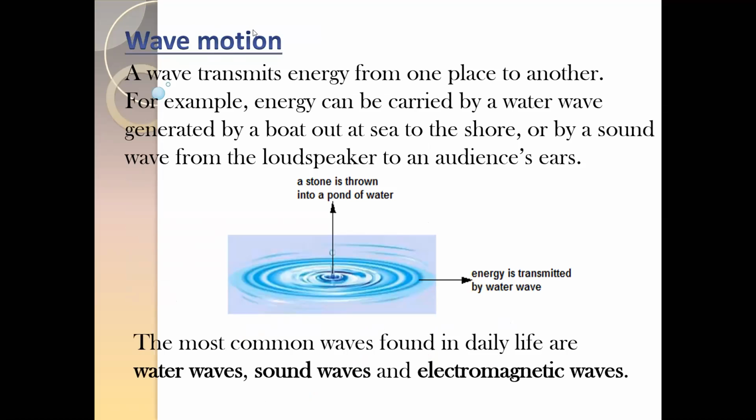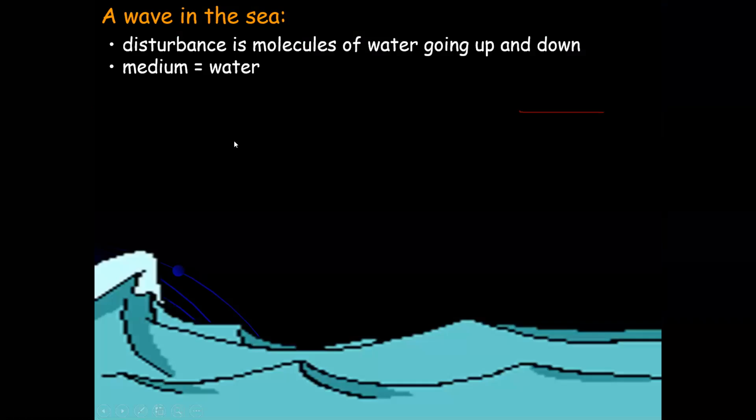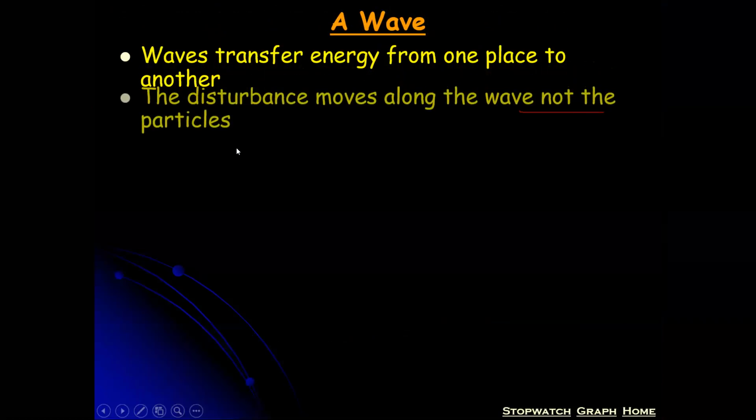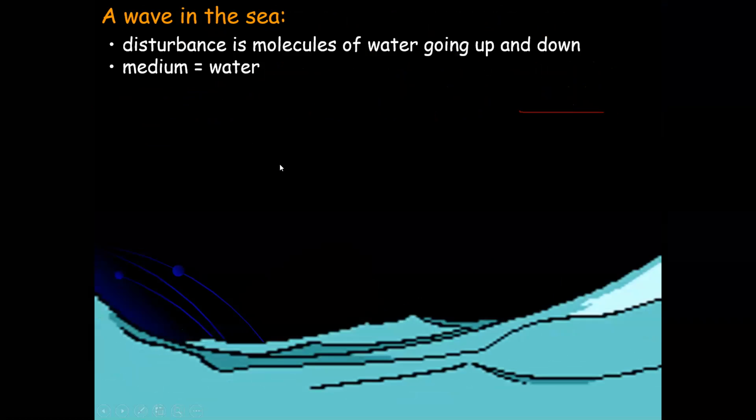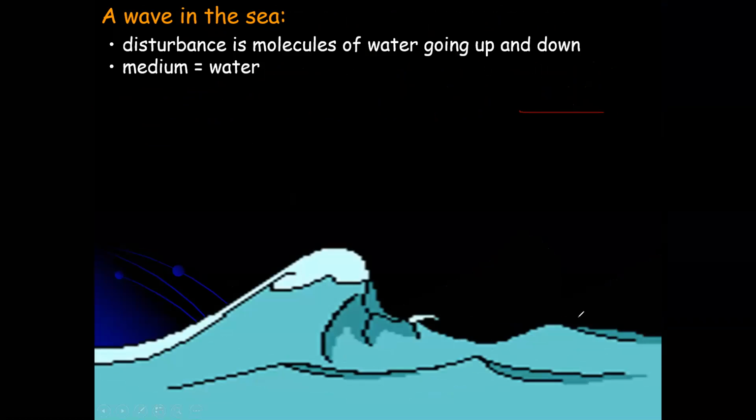So a wave transmits energy from one place to another, and this energy can be carried by water waves generated by the board. This is an example given. I will show you the water waves as well, how the energy is transferred by the water waves. So you can see here, these are the water waves. They're transferring energy from one place to another.